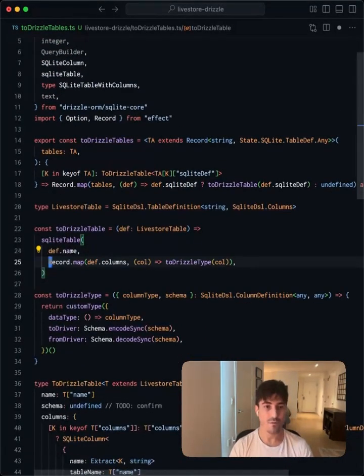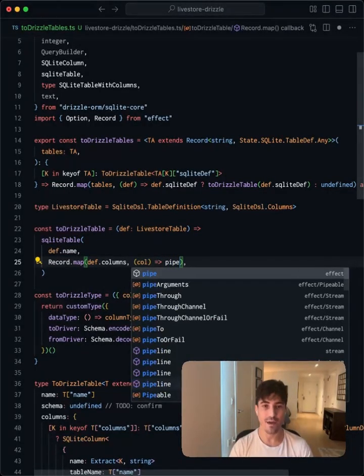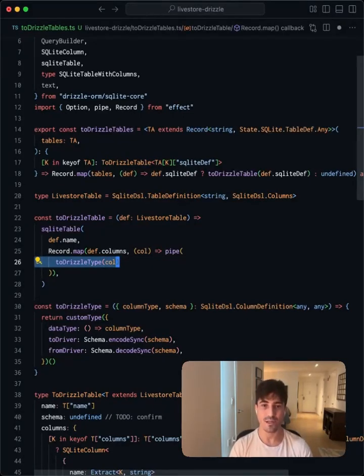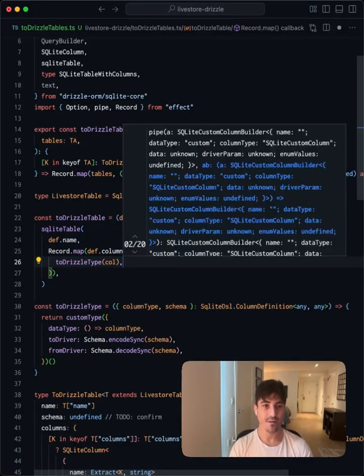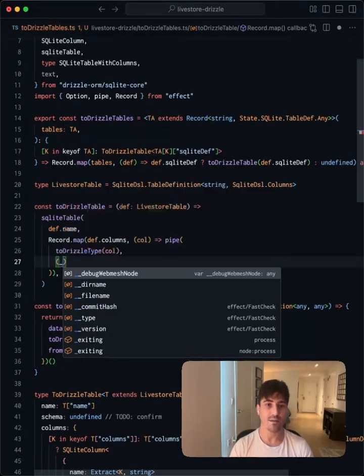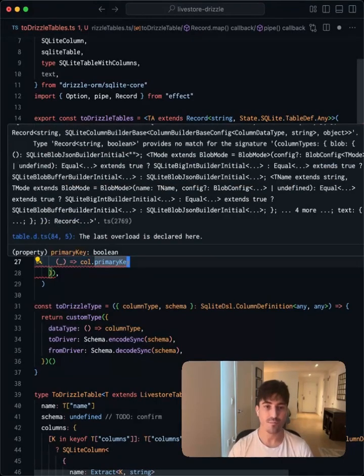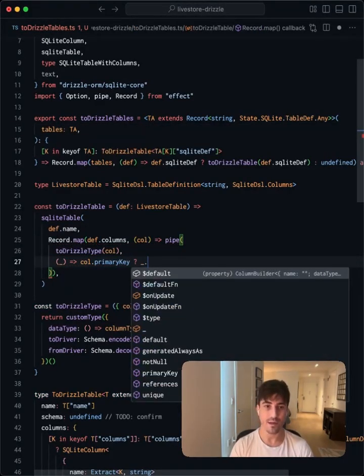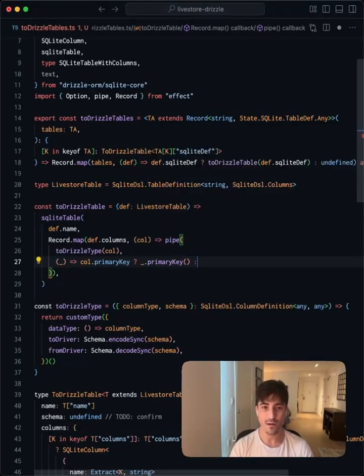If we come up here, maybe the next thing that we should do is have a pipe, and that type will be the first stage in the pipe. The second stage can take in the given type. This should be a Boolean, and if it is the primary key, then we'll call primaryKey.